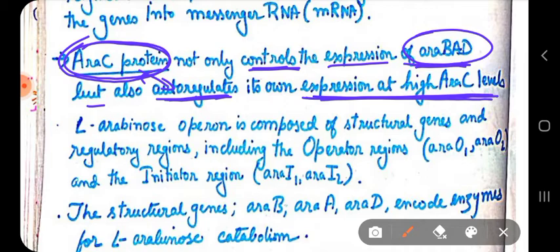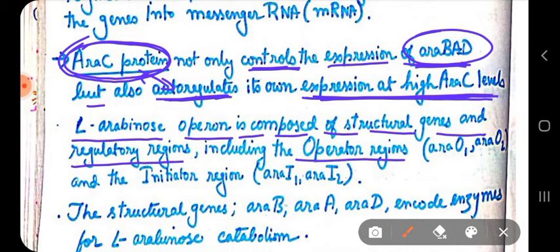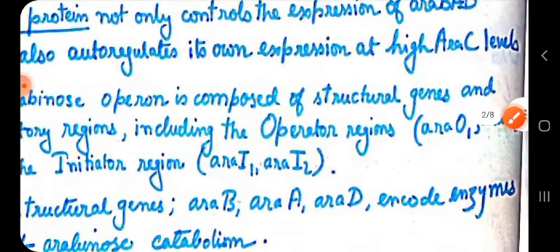Now it is saying that the L-arabinose operon is composed of structural genes and also regulatory regions. There are regulatory regions like operator regions, which are denoted by ARA O1 and ARA O2.